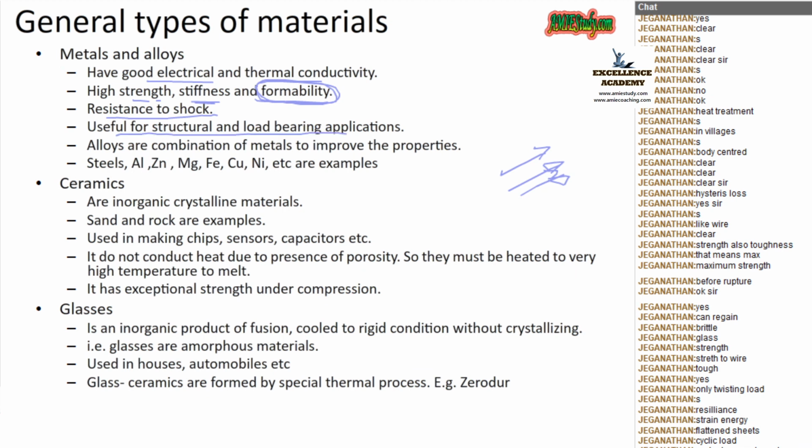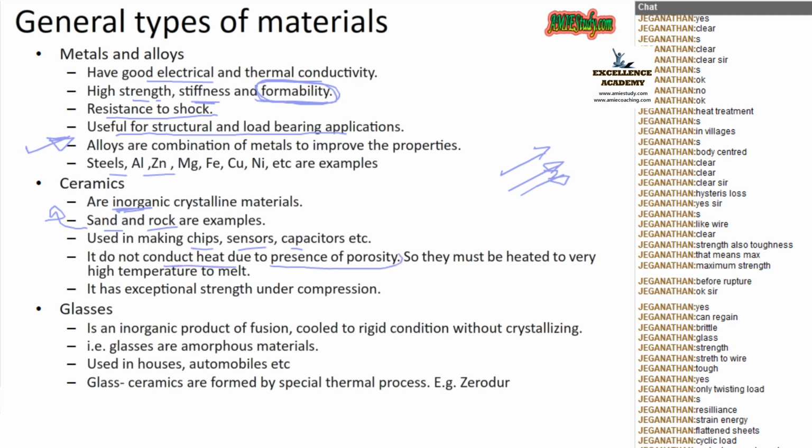They are useful for structural and load bearing applications. An alloy is a combination of more than one metal. Steel, aluminium, zinc, etc. are examples of metals. Ceramics are inorganic materials. Sand and rock come under the category of ceramics. They are used for making chips, sensors, capacitors, etc. One important thing: they do not conduct heat and electricity.